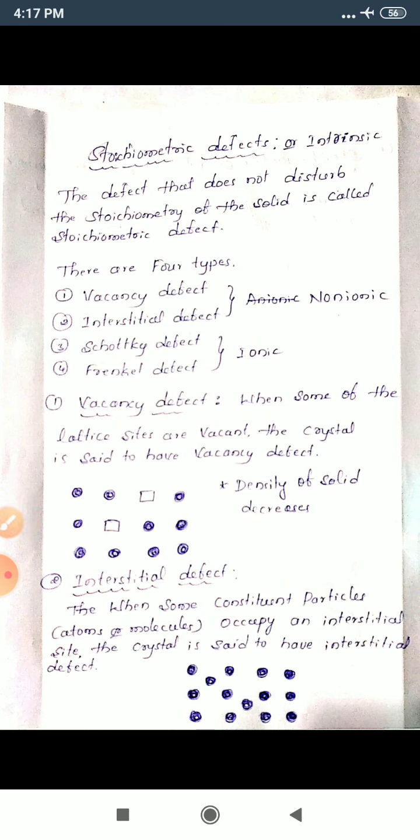Stoichiometric defects are also called intrinsic defects, or thermodynamic defects.